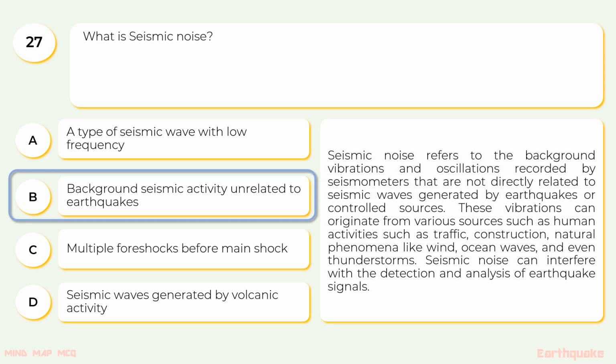Seismic noise refers to the background vibrations and oscillations recorded by seismometers that are not directly related to seismic waves generated by earthquakes or controlled sources. These vibrations can originate from various sources, such as human activities like traffic and construction, and natural phenomena like wind, ocean waves, and even thunderstorms. Seismic noise can interfere with the detection and analysis of earthquake signals.